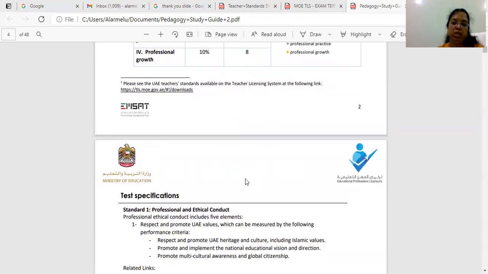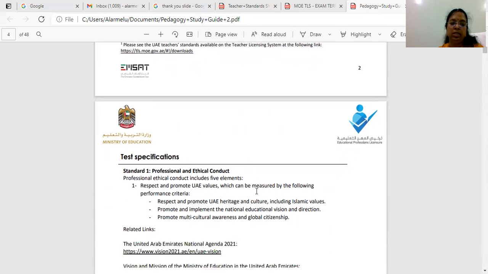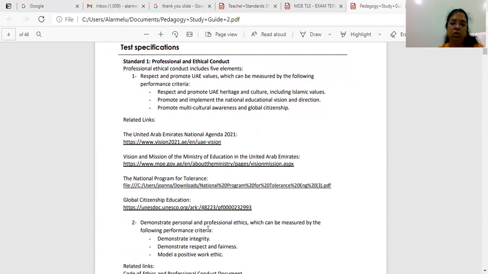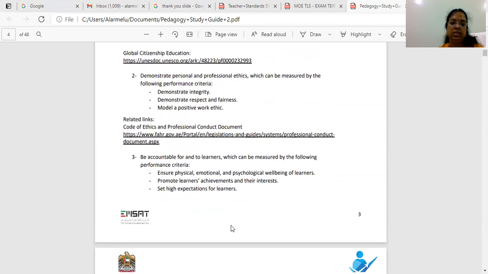Let us speak about the 4 standards a little briefly. Standard 1 is related to professional and ethical conduct, which deals with 5 elements. Number 1 is respect and promote UAE values, which is measured by the following criteria. Number 2, demonstrate personal and professional ethics.